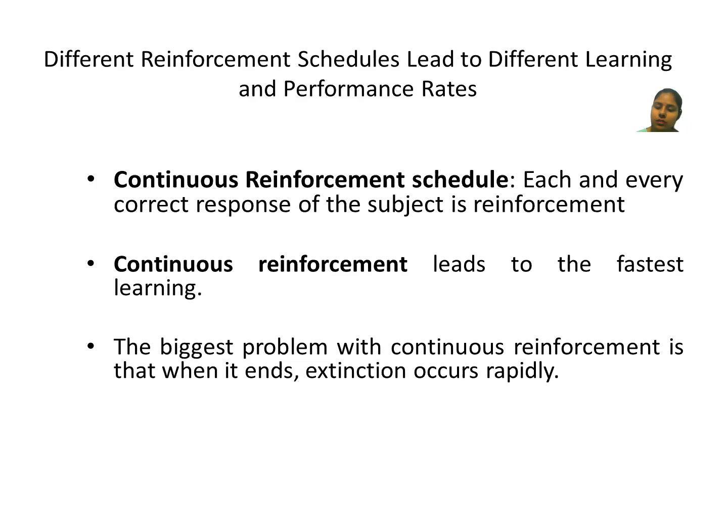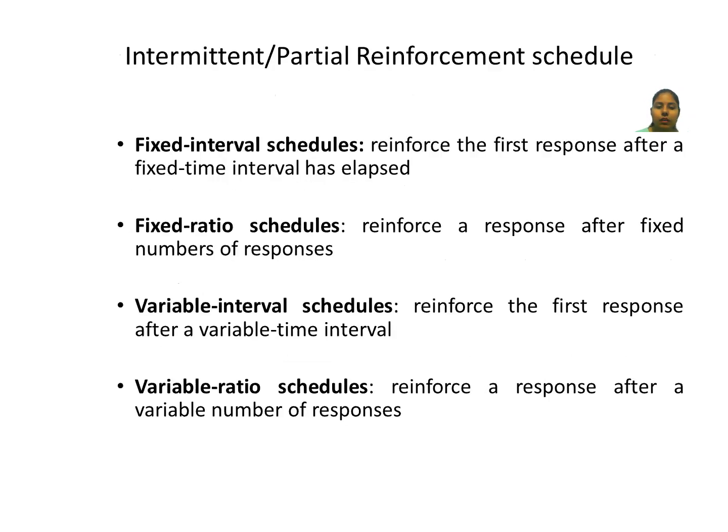Continuous reinforcement schedule is important. It leads to the fastest learning. The biggest problem with continuous reinforcement is that when it ends, extinction occurs rapidly. This is a very important aspect, because once you stop giving them reinforcement, they will not do the work. They will say, "No, I want a reward, then only I will work, otherwise I will not work." There will be extinction.